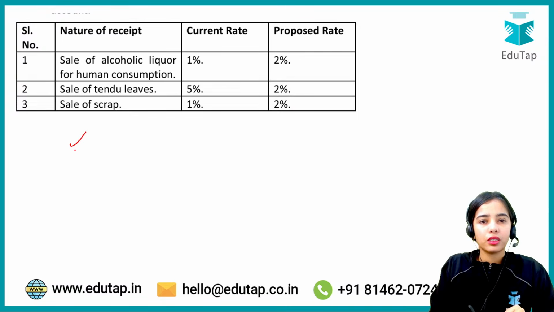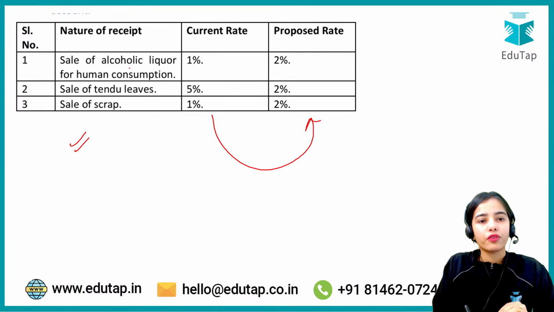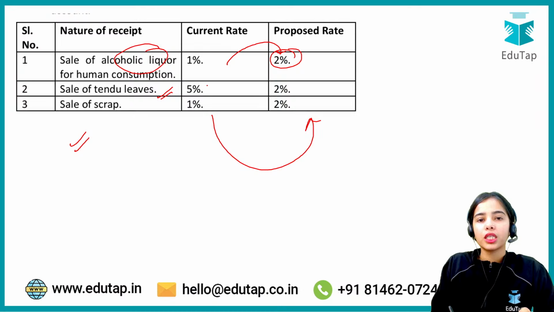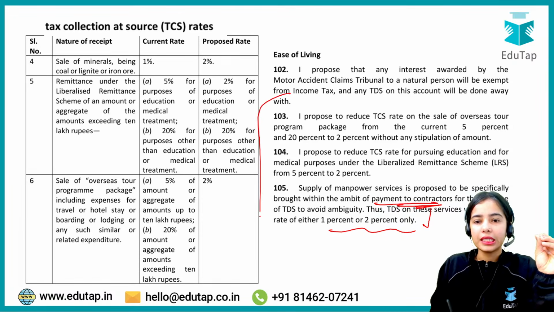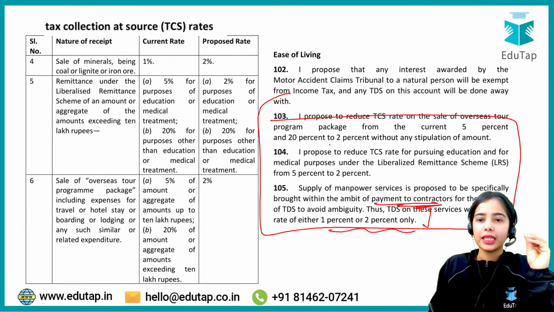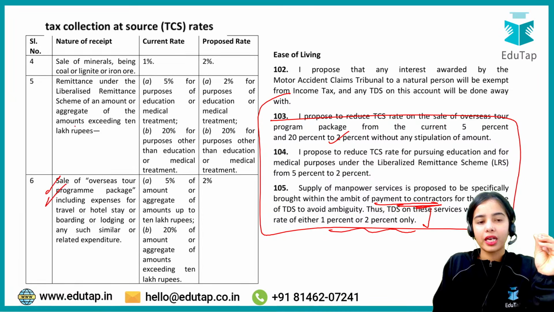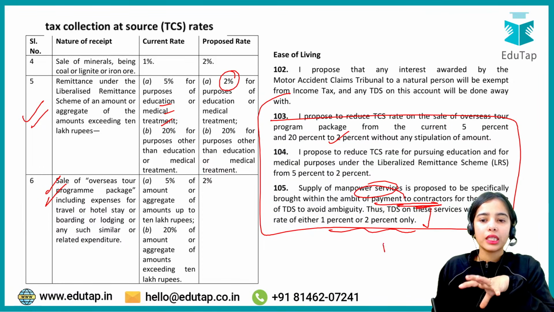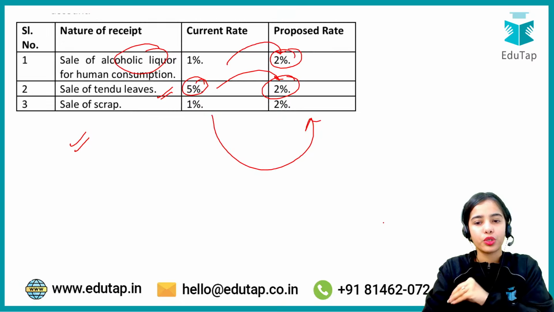Now there were other changes in rates. For alcoholic liquor, the rate has been proposed at 2% rather than 1%. For tendu leaves, the current rate is 5%, which is decided to be changed to 2% and such. The most important data points are the ones we have discussed: your overseas tour package and remittance under the liberalized remittance scheme, especially for education and medical treatment, which has been decreased to 2%, and for manpower services the TDS will now range from 1% to 2%.